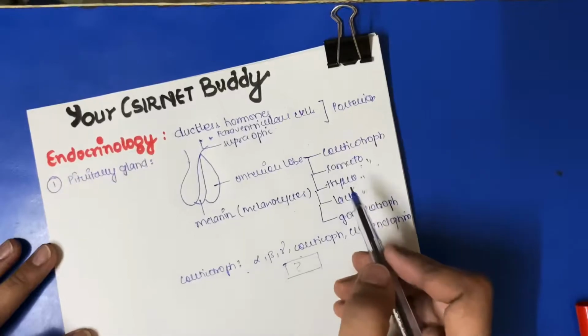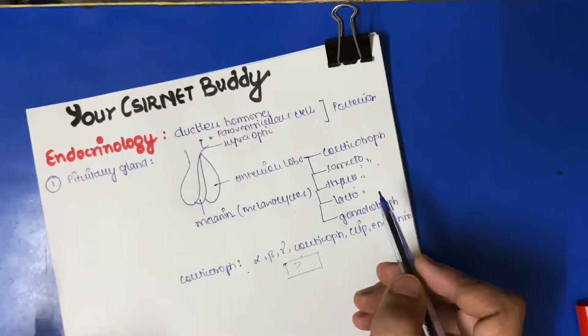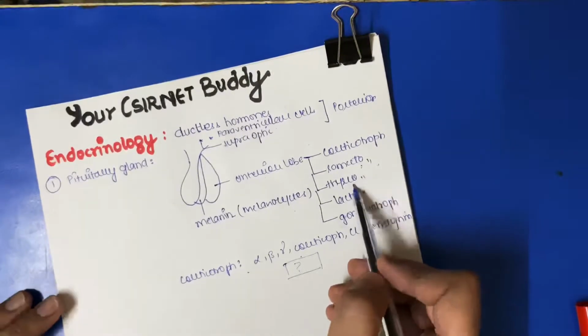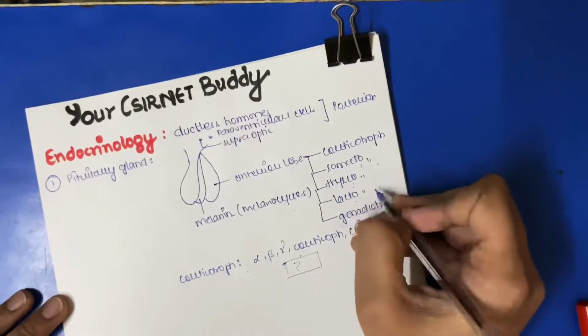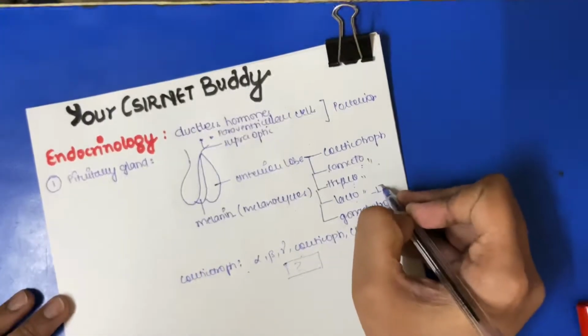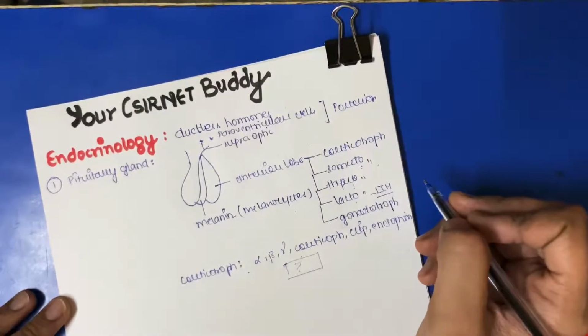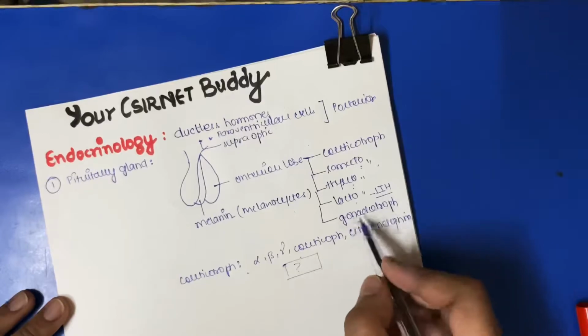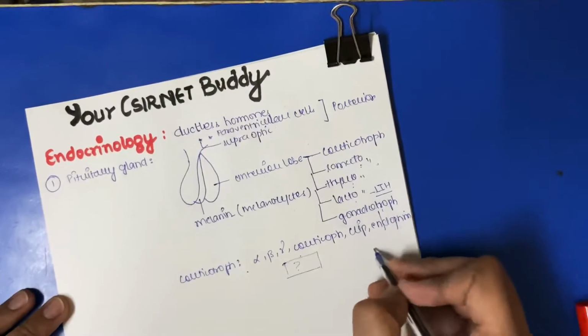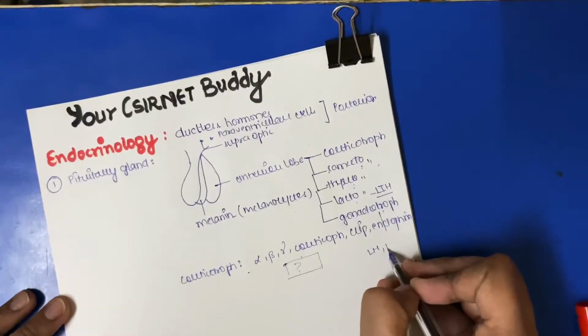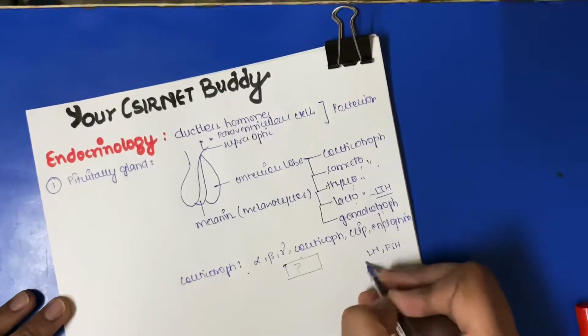The thyrotrope secretes thyroid hormone. The lactotrope produces prolactin inhibitory hormone, so it will inhibit the secretion of milk. And the gonadotrope will produce LH, luteinizing hormone, and follicle stimulating hormone.